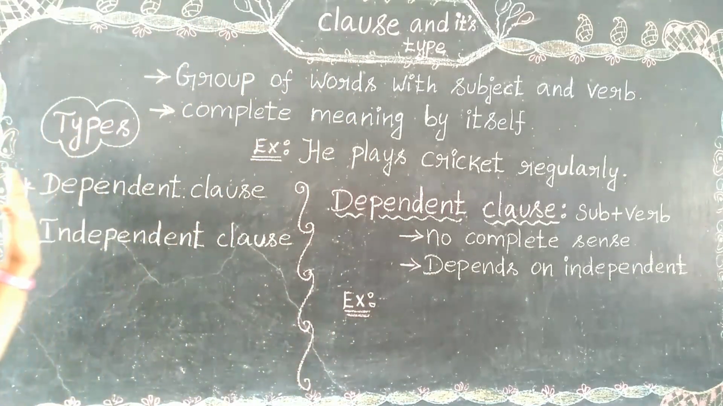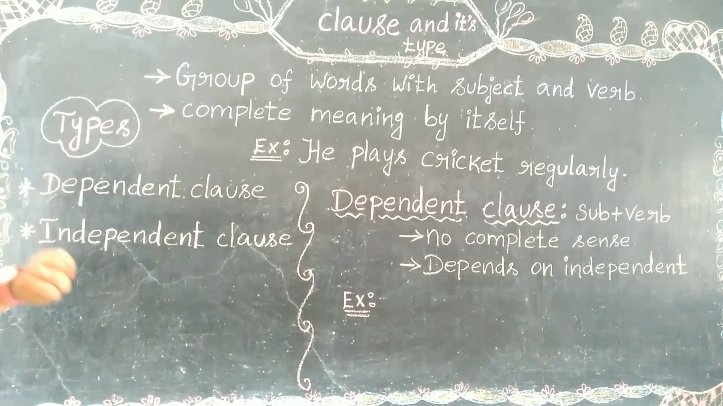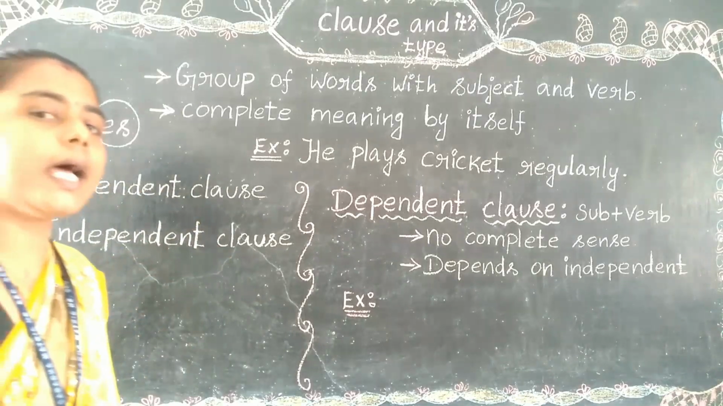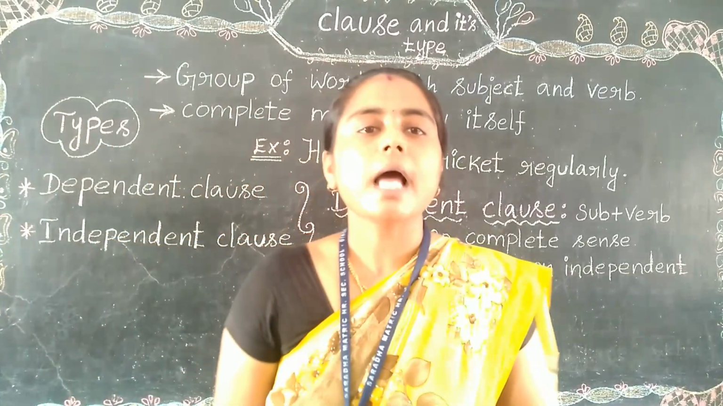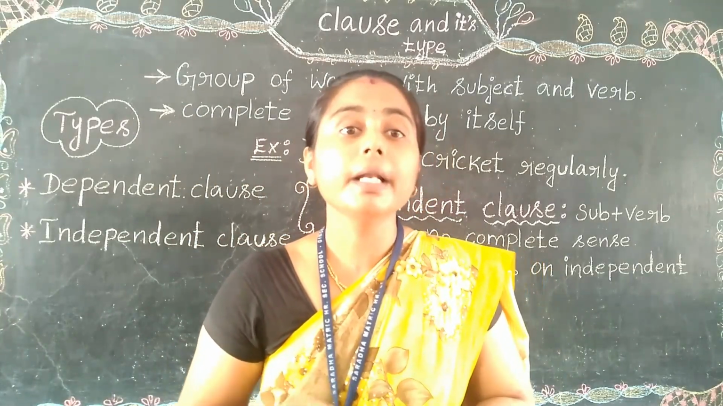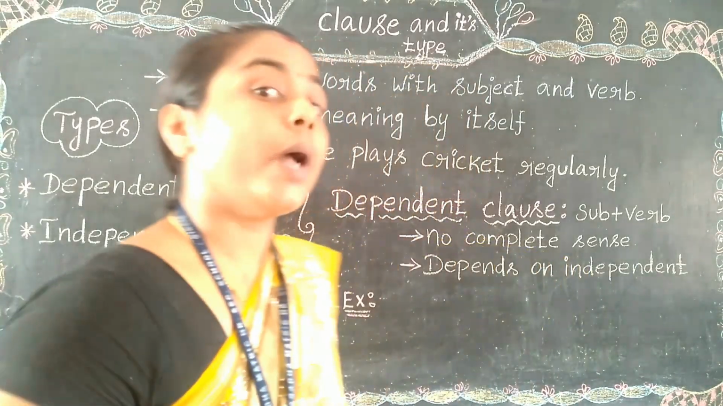And let's see about the types. There are two types of clauses: dependent clause and independent clause. What are the types? I am repeating to recall: dependent clause and independent clause. So let us see them one by one.